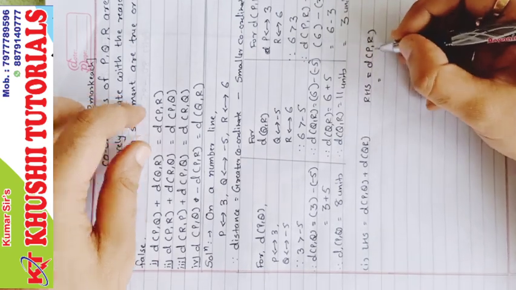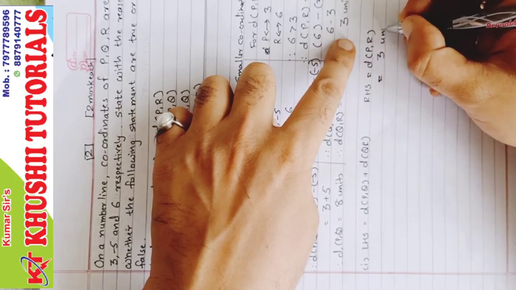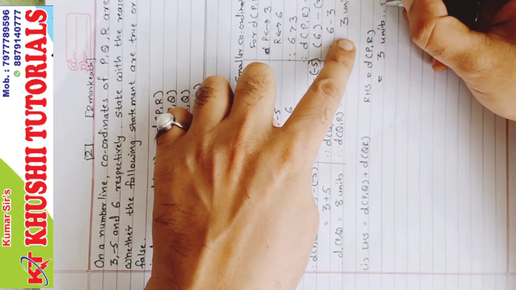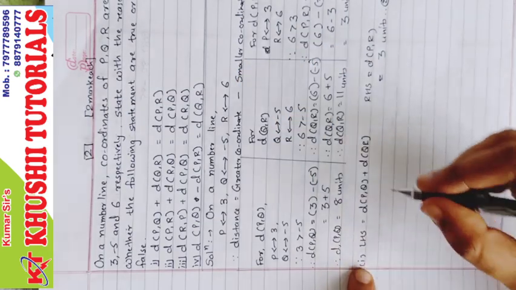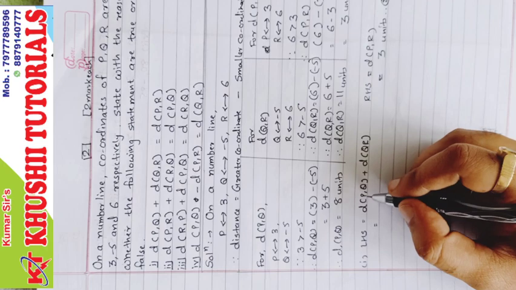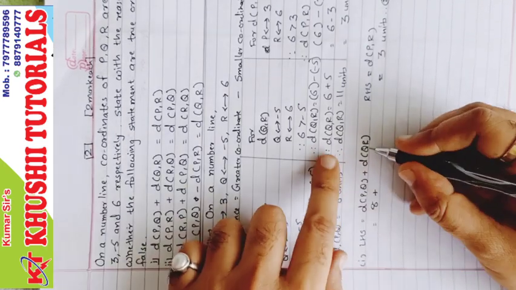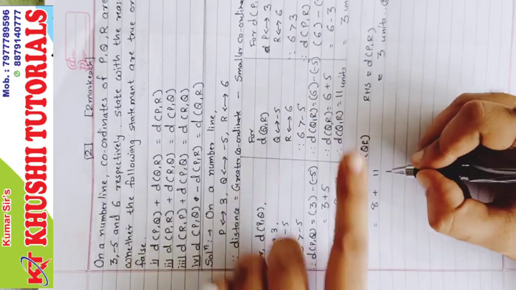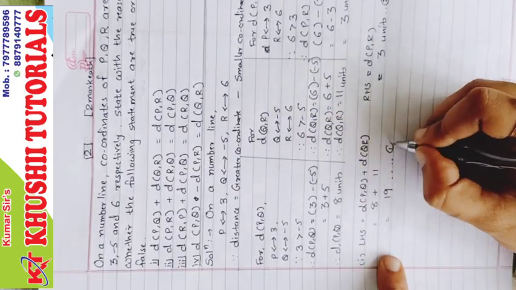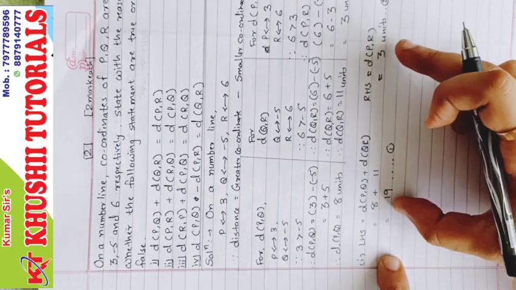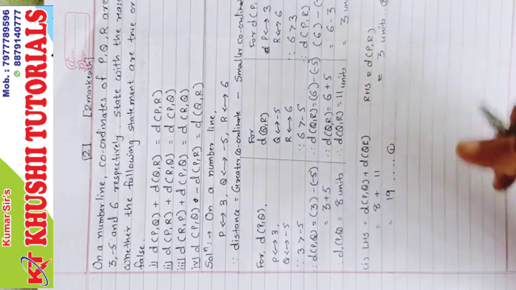We know distance P comma R is 3 units. So we'll mark it as 2. Why 2? Because this is already marked as 1. Right? This will be the first. Now PQ. What is PQ? 8 plus. What is QR? 11. So 8 plus 11 is 19. Mark it 1. Now do you think LHS is equal to RHS? No, because 19 cannot be equal to 3.